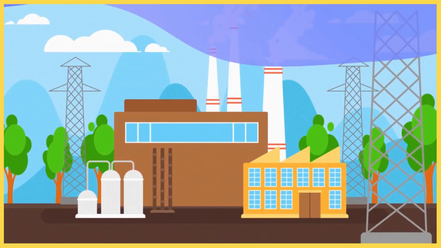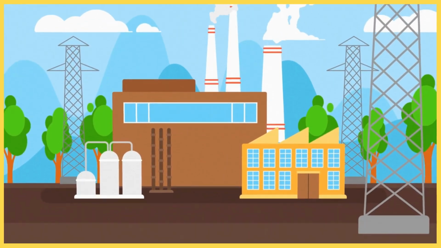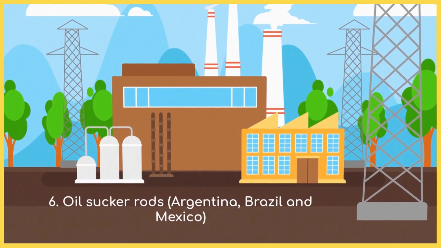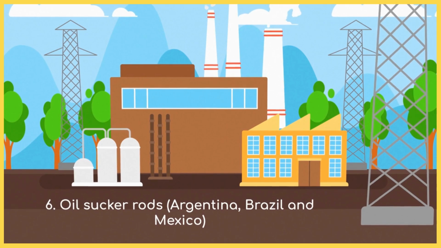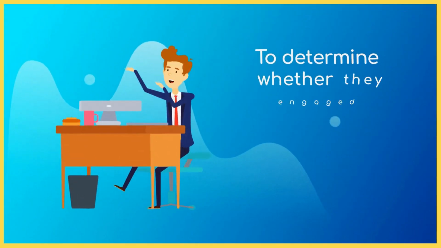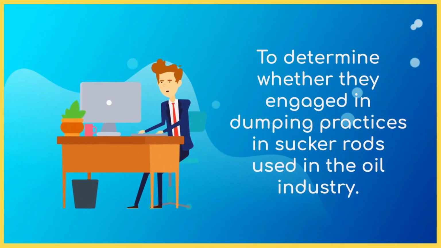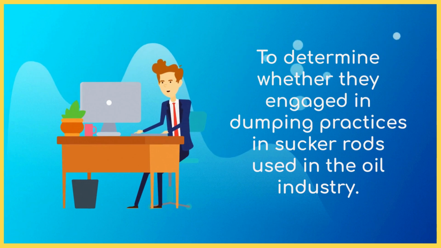6. Oil sucker rods, Argentina, Brazil, and Mexico. In 2020, the Canadian International Trade Tribunal opened an investigation to determine whether Argentina, Brazil, or Mexico engaged in dumping of sucker rods used in the oil industry, which could harm local production in Canada.